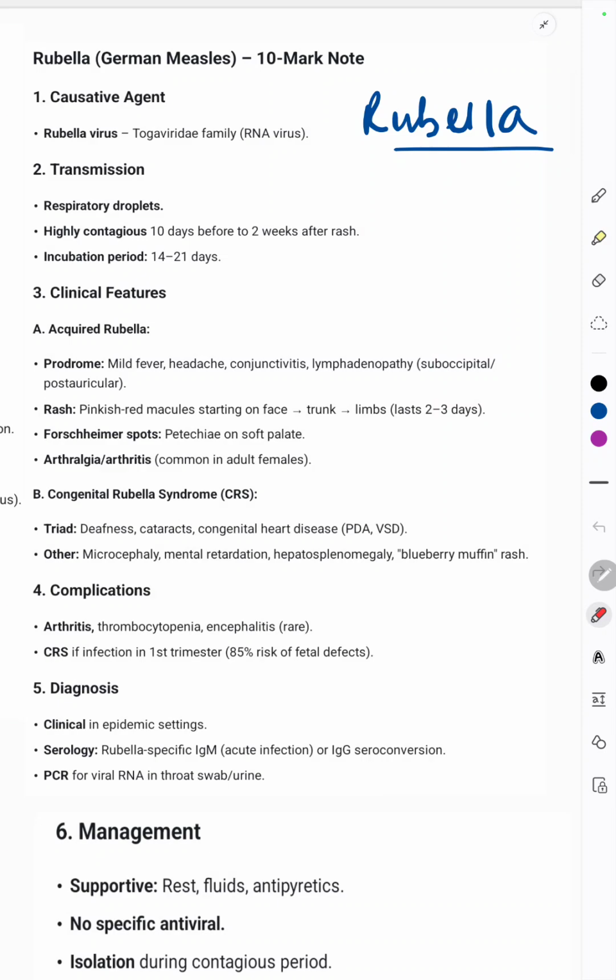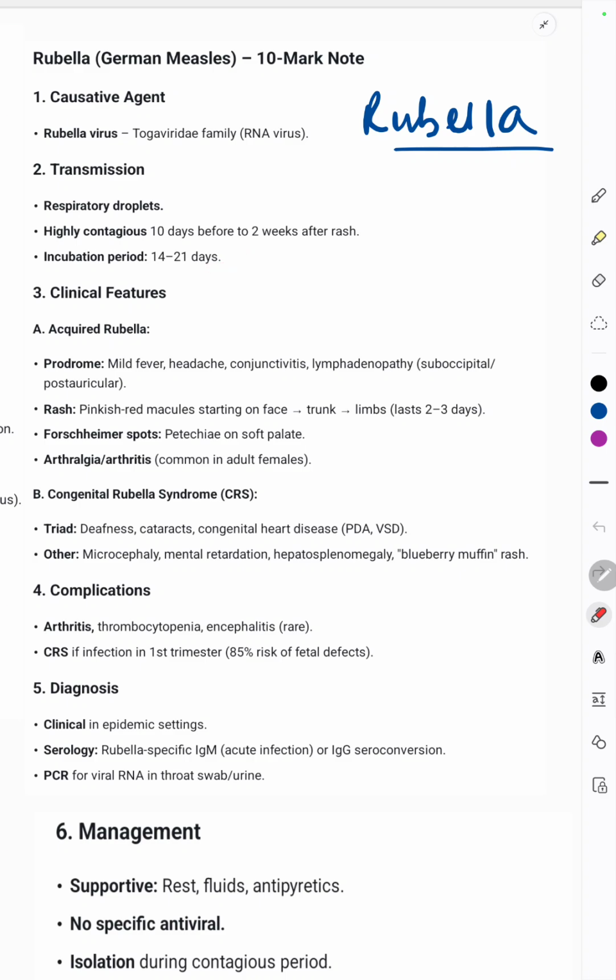Then next is rubella, or German measles. So the causative agent over here is the rubella virus. Rubella virus belongs to the Togaviridae family, an RNA virus, and transmission is again by respiratory droplets. It is highly contagious in nature. The incubation period over here is 14 to 21 days, that is 2 to 3 weeks.